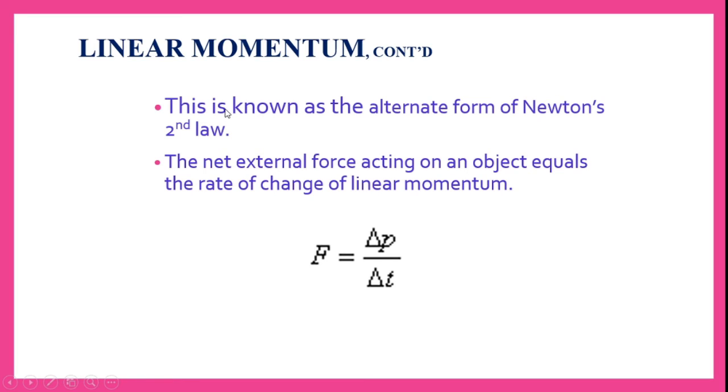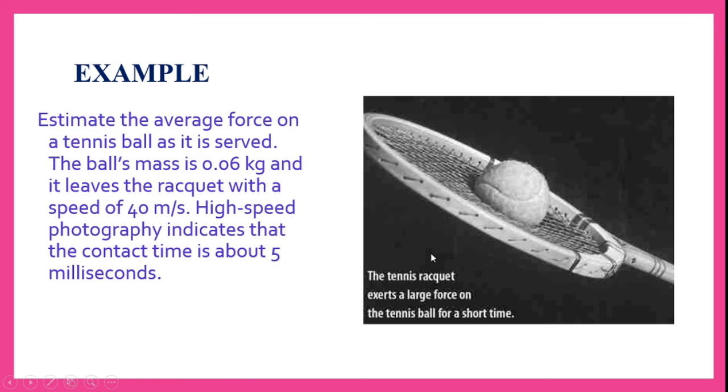So this can also be said as an alternate form of Newton's second law. The net external force acting on an object equals the rate of change of linear momentum. From this mathematical expression, we can give the definition that the net external force acting on an object is equal to the rate of change of linear momentum.